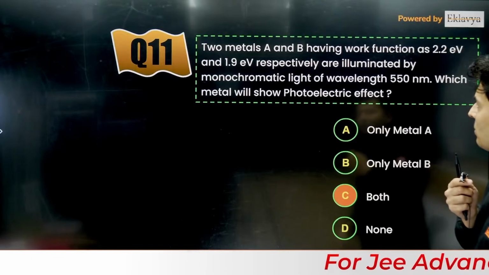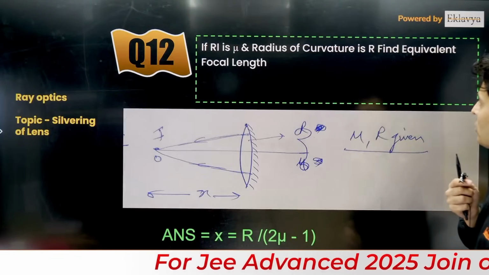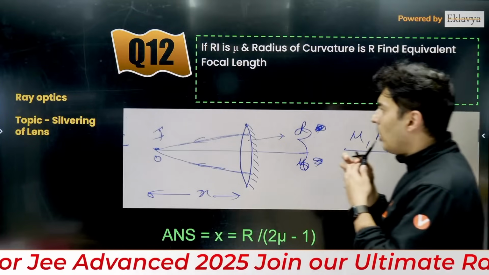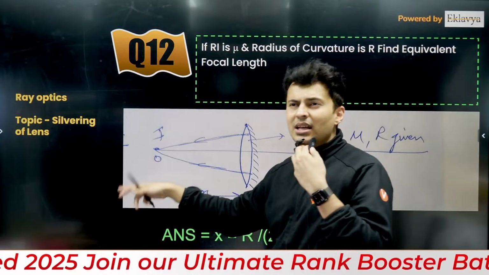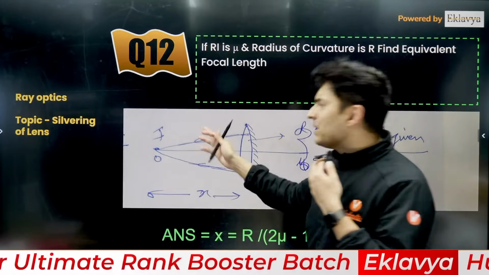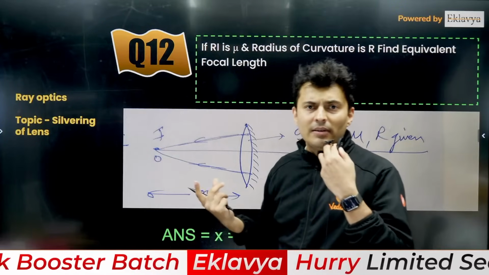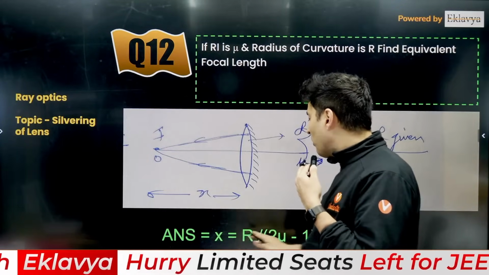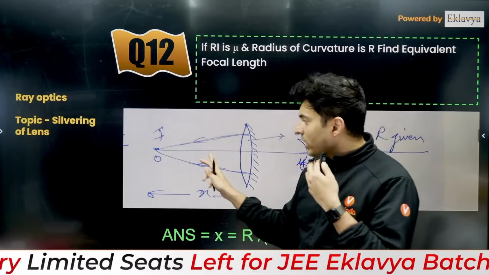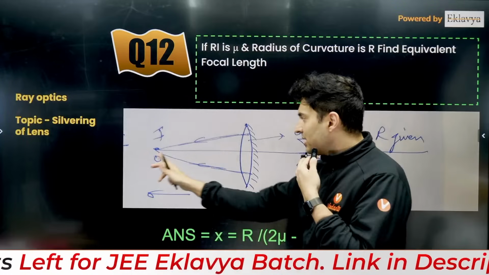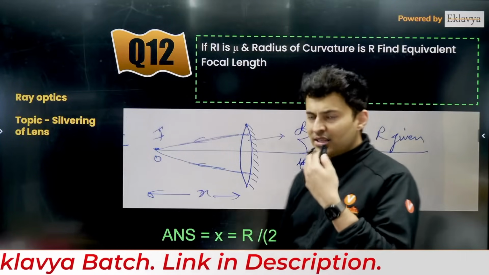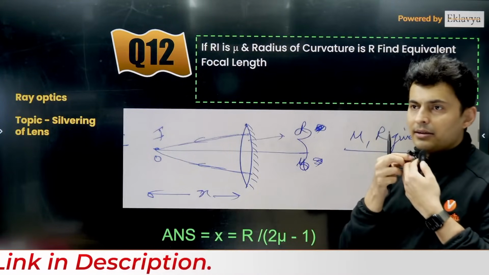Or maybe if some other question was asked, then that can also be solved. I think the question was the object coincides with the image. If the object coincides with the image, then it means the object is placed at the center of curvature. So this distance will be double the focal length. So whatever focal length you get, double it, that will be the distance. That's when the object will coincide with the image. So that is how you can find the answer.